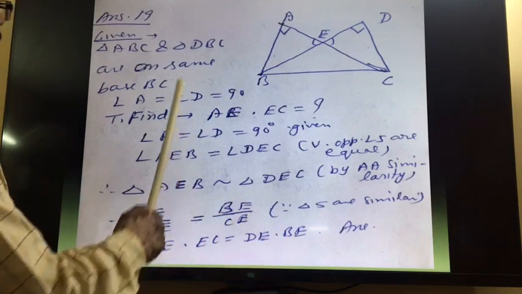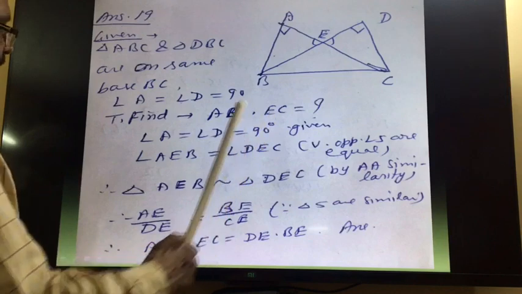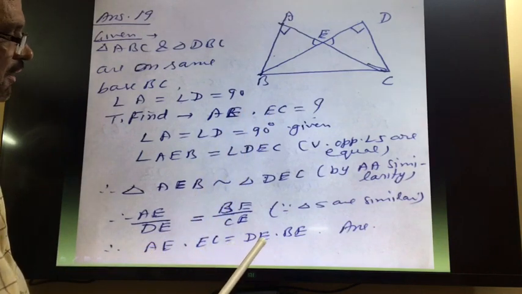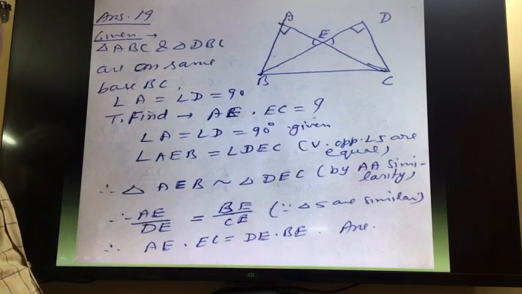This is the answer. We want the value of AE into EC. So AE into EC is equal to DE into DE. This is the answer for this question.